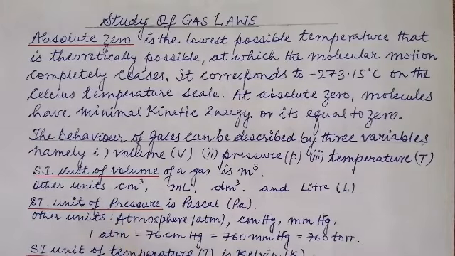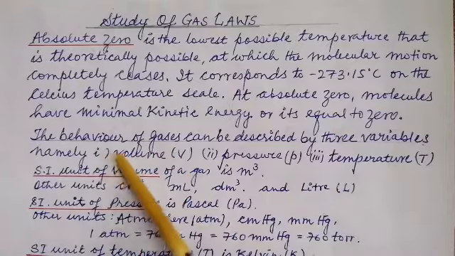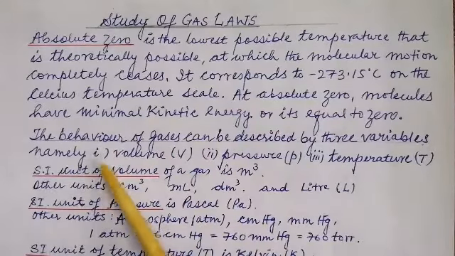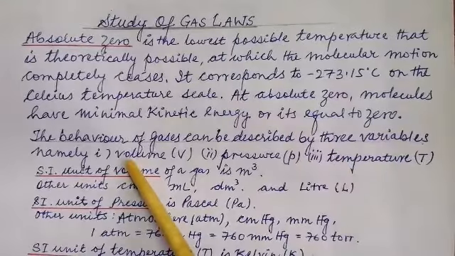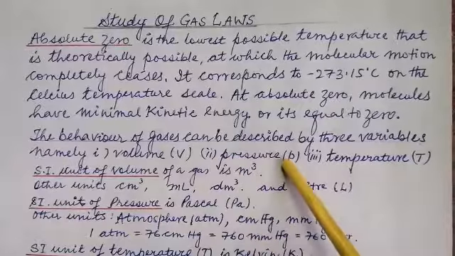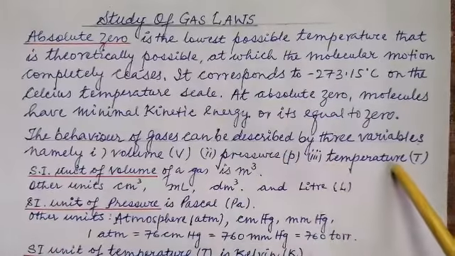What are the three variables that we are going to study with respect to gas behavior? The three variables are number one, volume, number two, pressure, and number three, temperature.